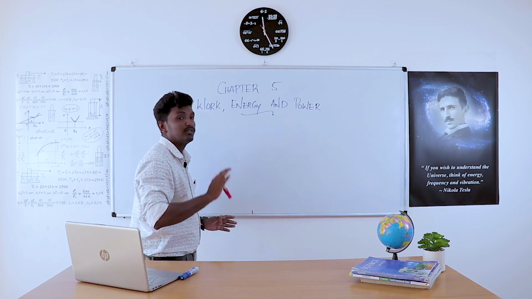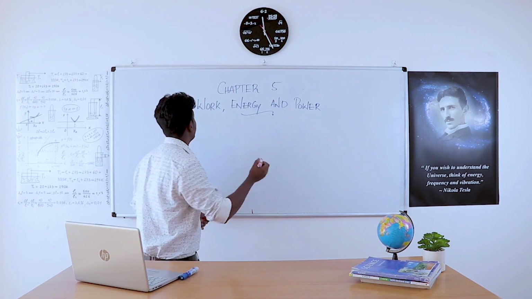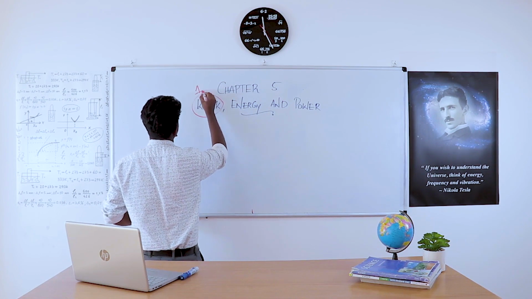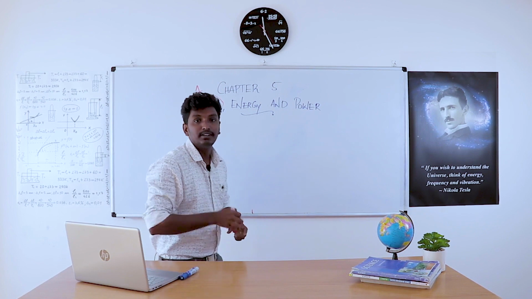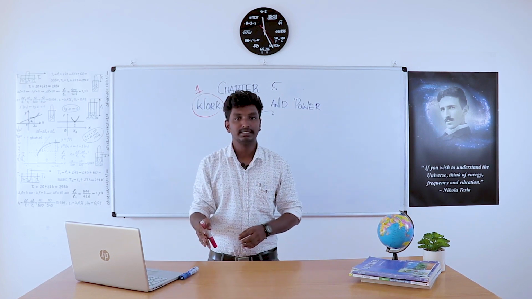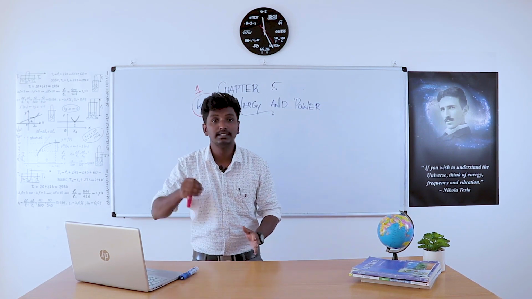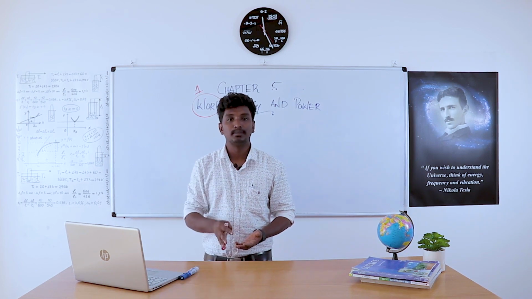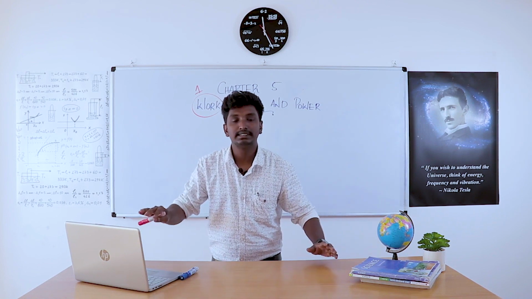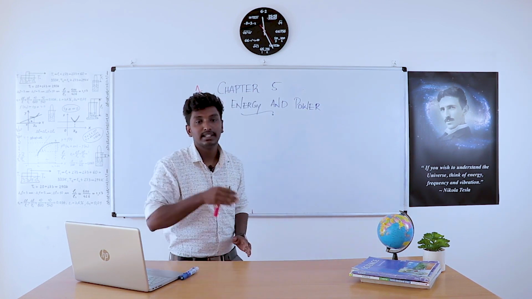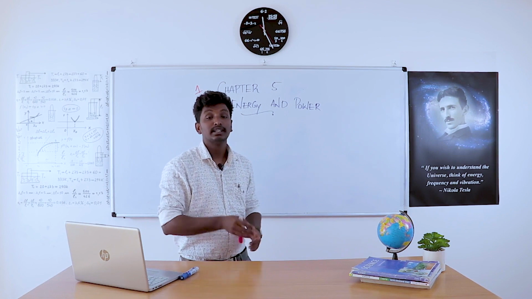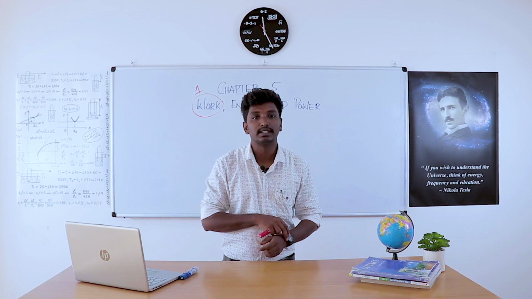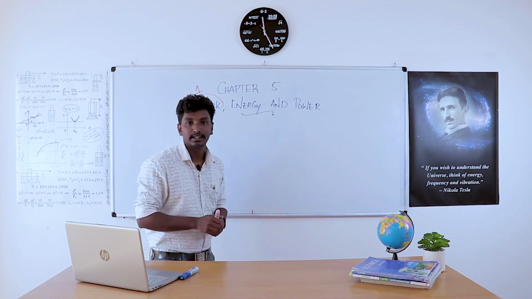You already know what these three sections are. The first section is work. In the first section, we will describe what work is, and different kinds of work. That means work can be defined as positive, negative, or zero. We define all these three terms: positive work, negative work, and zero work. Then the unit of work and how we will define it. That's about the first section, work.